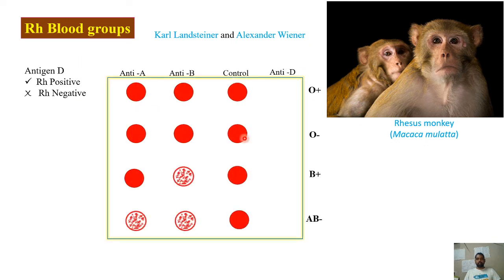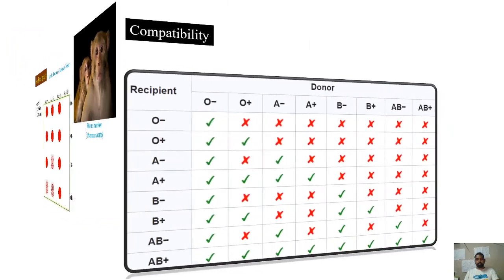Again, while finding out the blood group, whether he is O positive or O negative, in addition to the antibodies that we have seen in the earlier case, you add one more antibody, that is anti-D. So in this case, if the person is O positive, if you add anti-D, what happens?